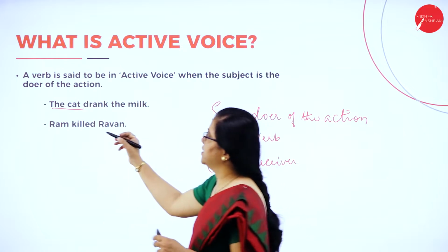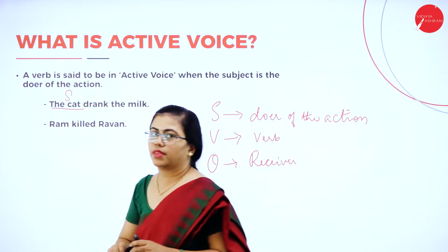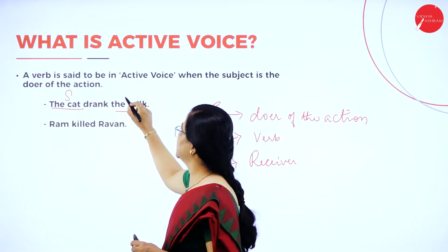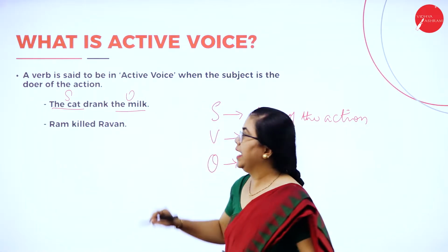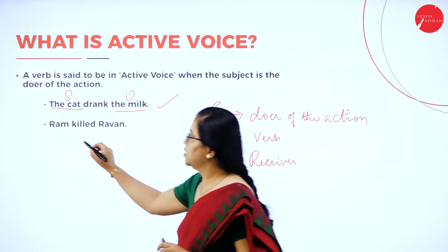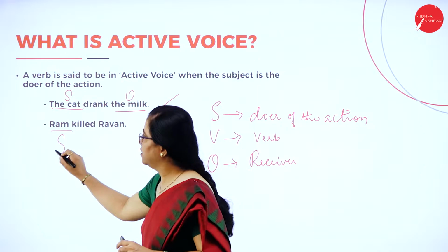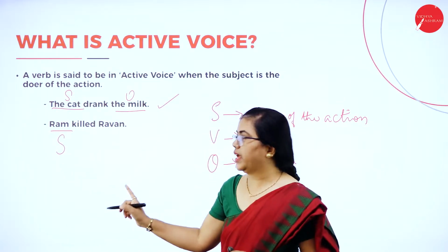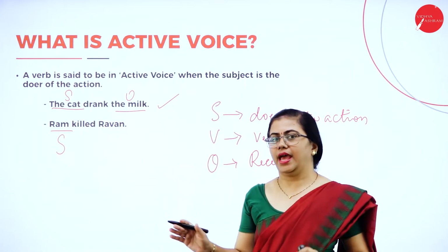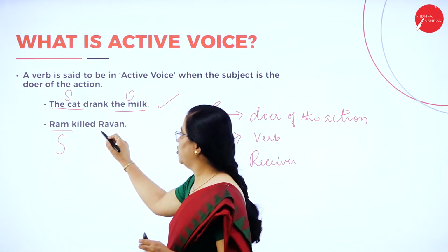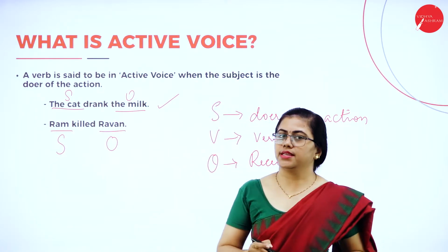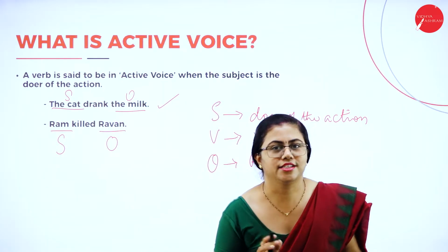So here the cat is the subject, that means it is doing some action on the milk, that is the object. Hence this is in active voice. Whoever is doing the action, if that subject is the doer of the action, if that is in the subject part, then that sentence is said to be in active voice. The object obviously will be in the receiving end. So both these sentences are said to be in active voice.